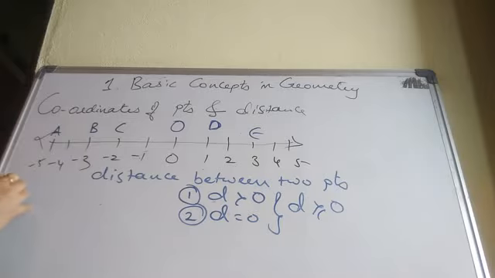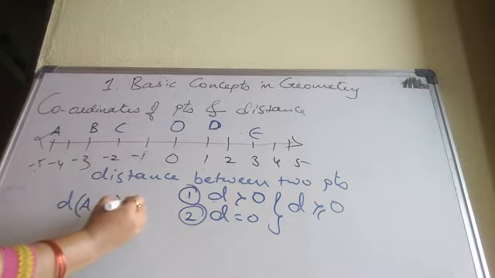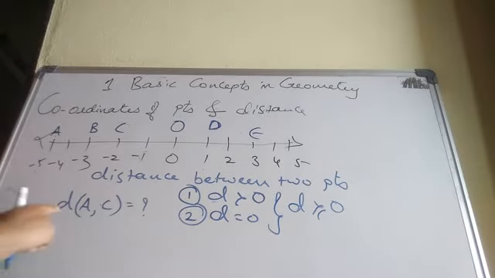Now, distance, and here in our textbook, distance is denoted by small d. Open the bracket. I want to find the distance of A, C. A, C equal to question mark. Distance of A, C. Students, distance means what? Finding the distance between any 2 points. How? Distance formula equal to bigger coordinate minus smaller coordinate.